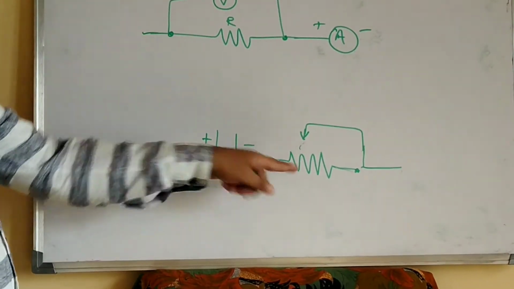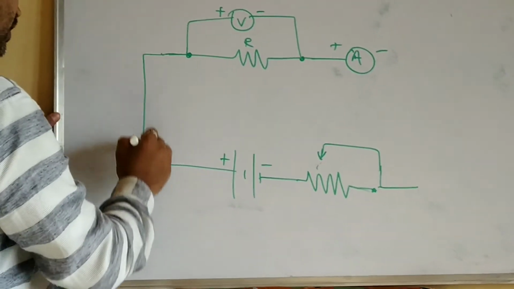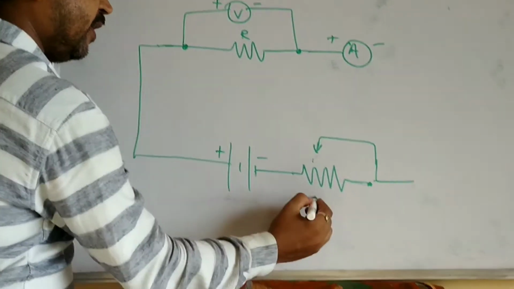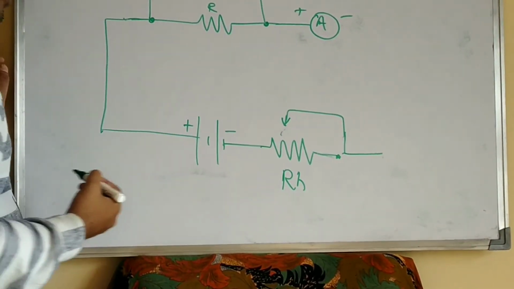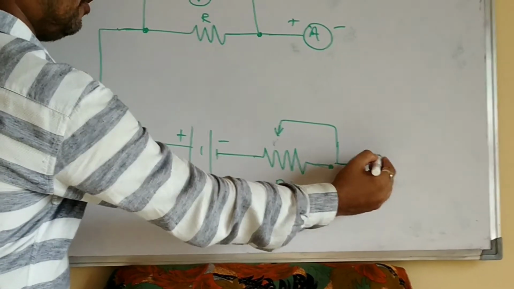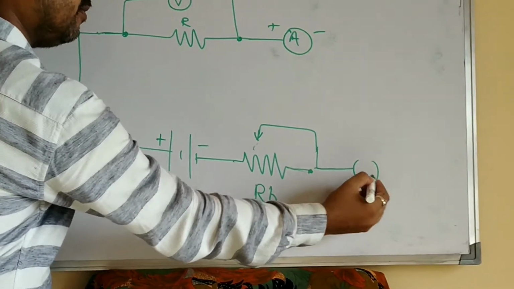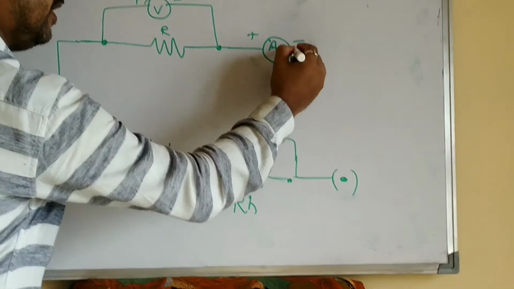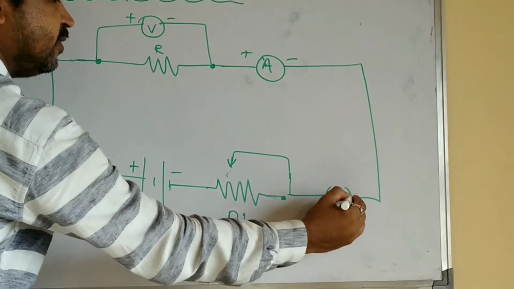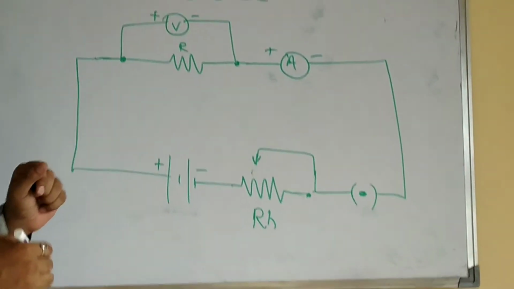Now I have connected a rheostat. Now you can complete the circuit here. After the rheostat I can even introduce a plug key. Then I can finish the circuit. So this is the circuit for Ohm's law.